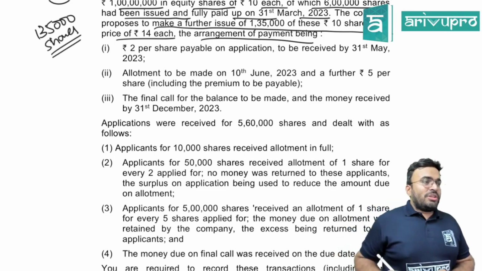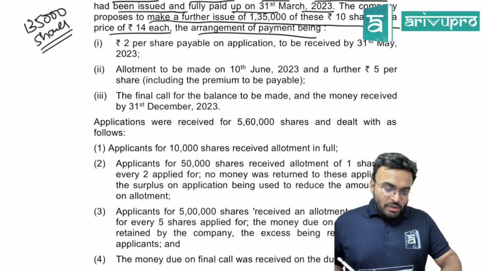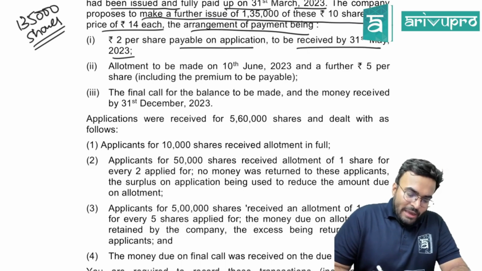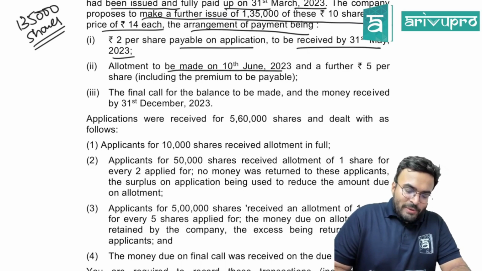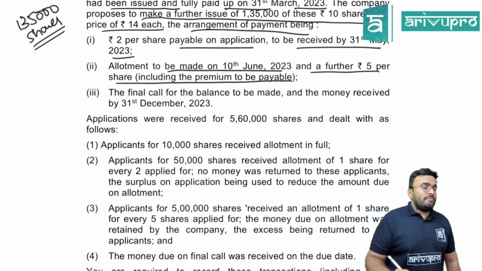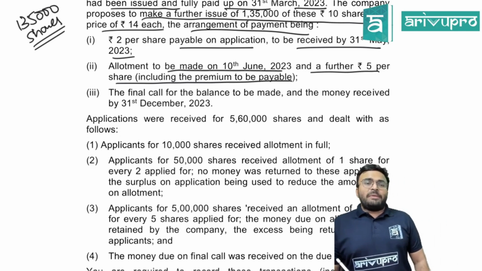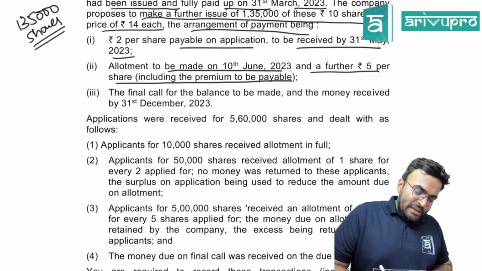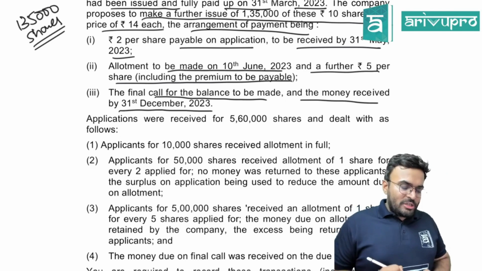1,35,000 shares. 2 per share payable on application to be received by 31st May. Allotment to be made on 10th June 2023 and a further 5 rupees per share including the premium to be payable. Are the shares issued at par or premium? Shares are issued at premium. The final call for the balance to be made and money received by 31st December 2023.